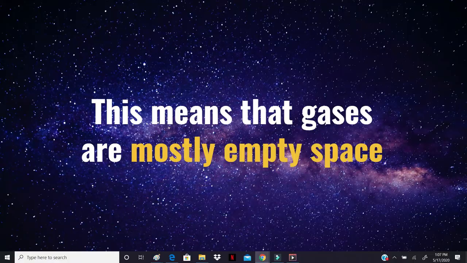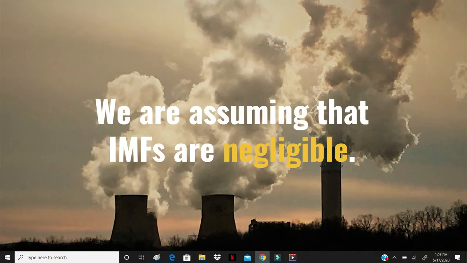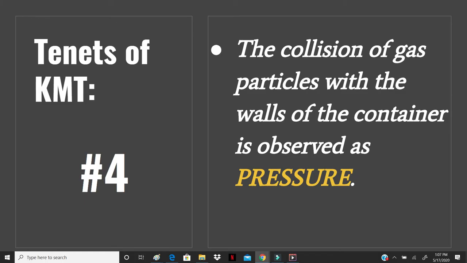They are mostly vacuum. The third tenet of kinetic molecular theory tells us that gas particles are in constant random motion. The presence of one gas particle does not affect the motion of any others, and this really sets them apart from solids and liquids. In solids and in liquids, the particles all affect each other. In gases, they don't. We are assuming, therefore, that the intermolecular forces in gases are negligible.